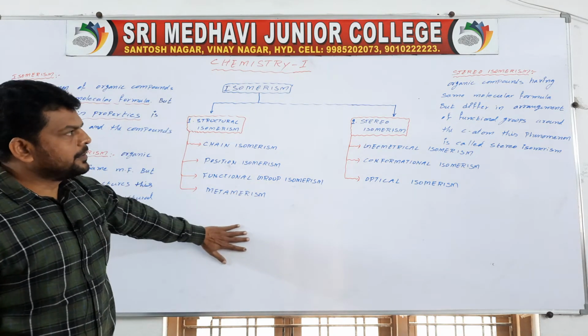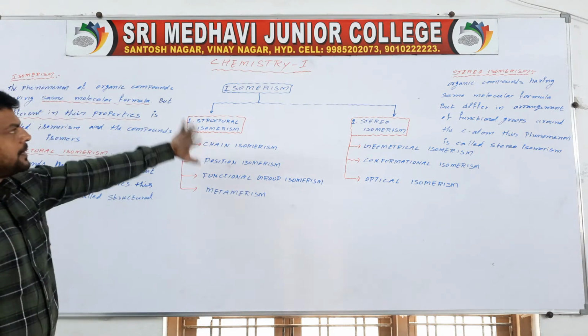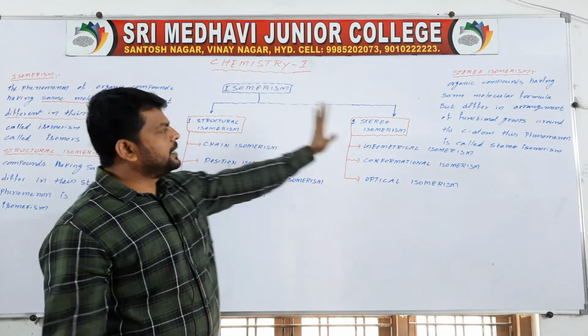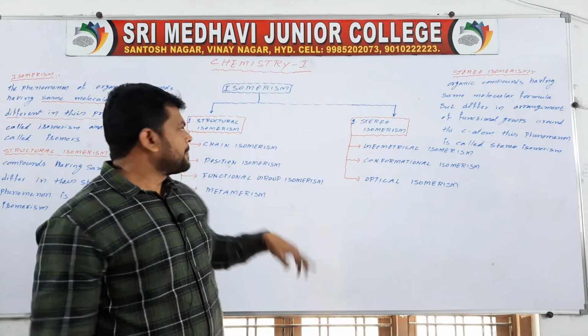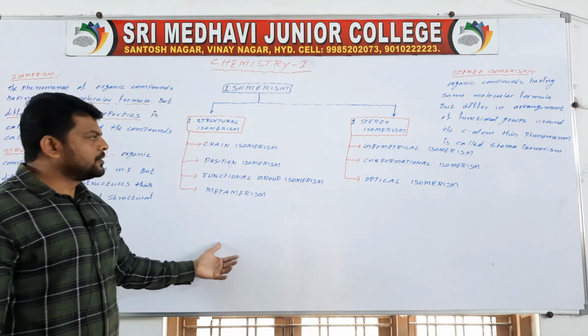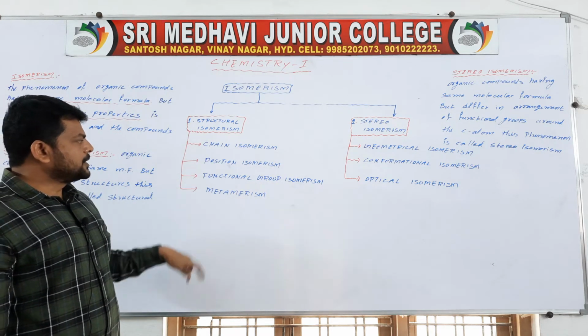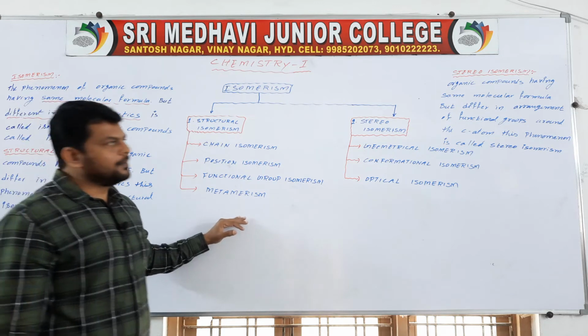So this is about isomerism. Isomerism is two types, structural and stereo. Structural isomerism is again divided into four types: chain isomerism, position isomerism, functional group isomerism, and metamerism.